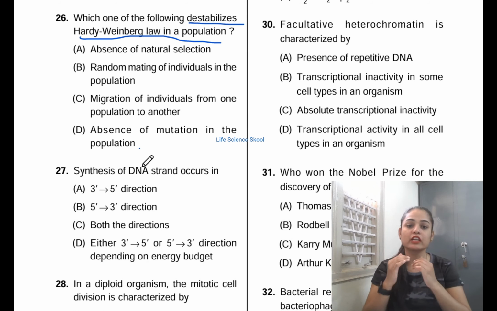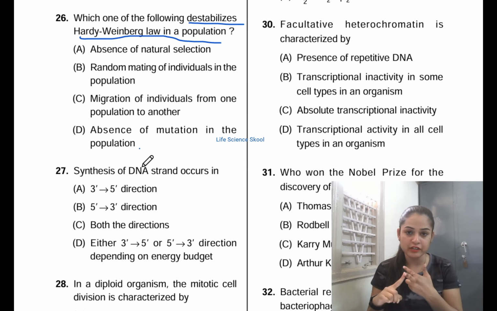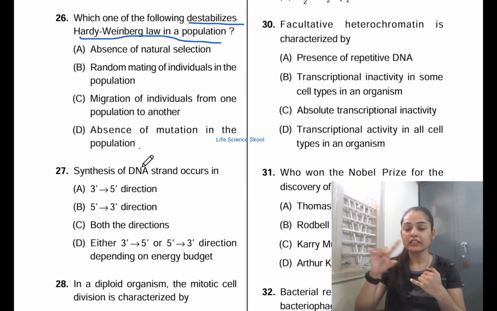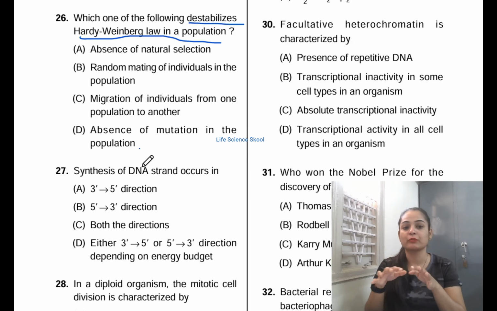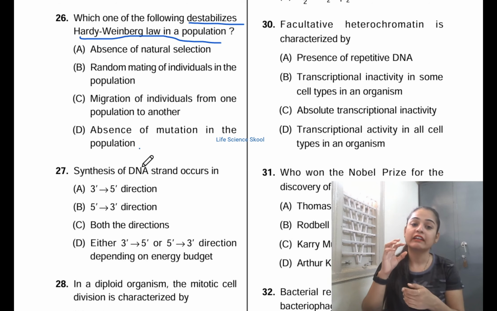For Hardy-Weinberg to be in equilibrium, there shouldn't be natural selection, there is no genetic drift, there is no sexual selection, and there is no migration. All these help in maintaining the equilibrium, or you can say it helps to maintain a constant. But here in this question they are asking what destabilizes.